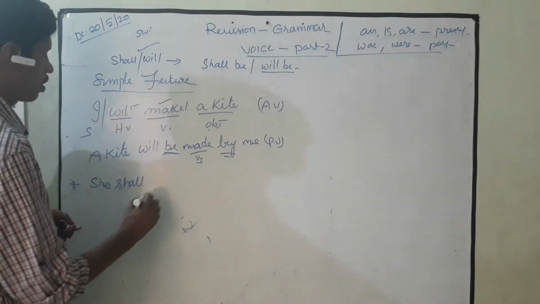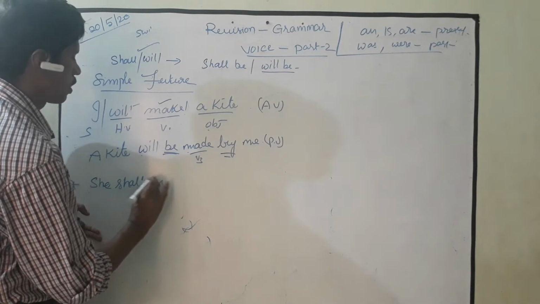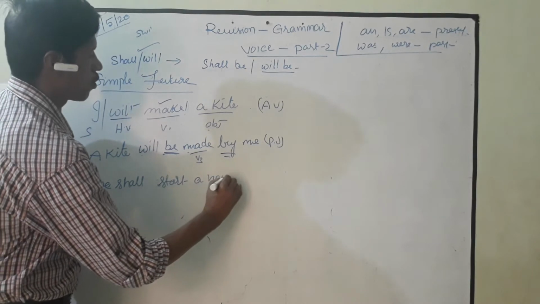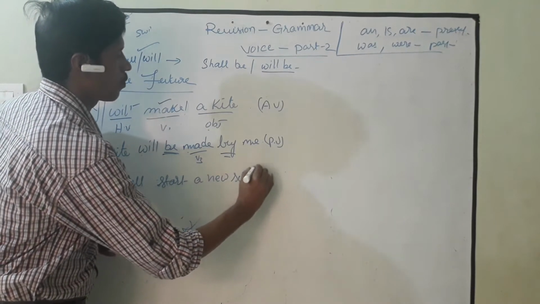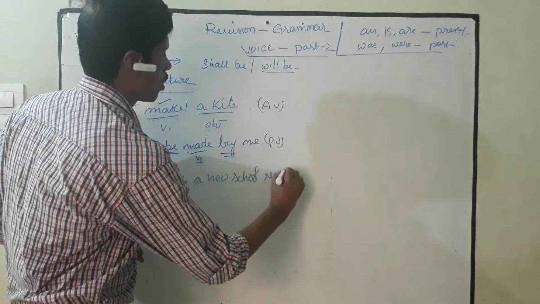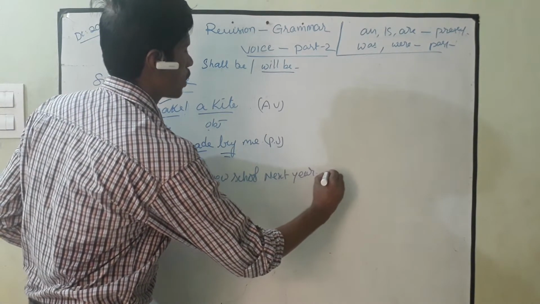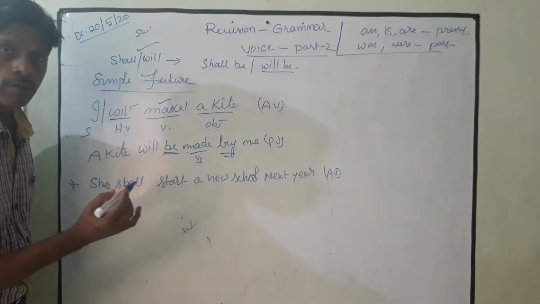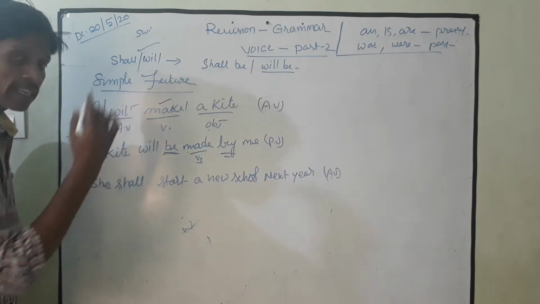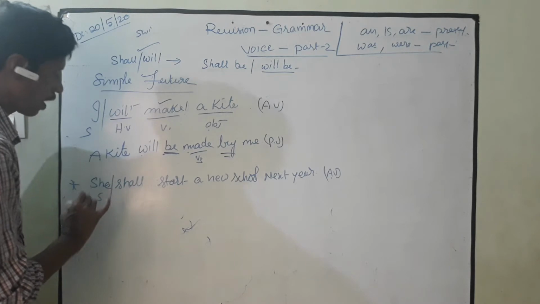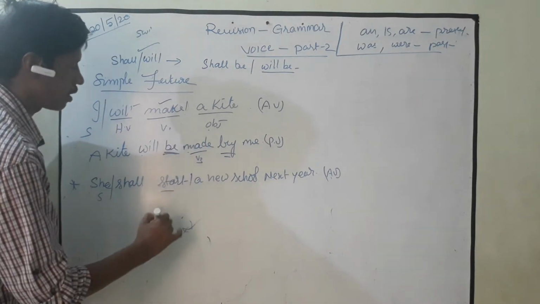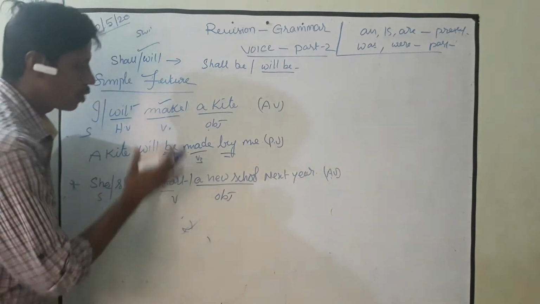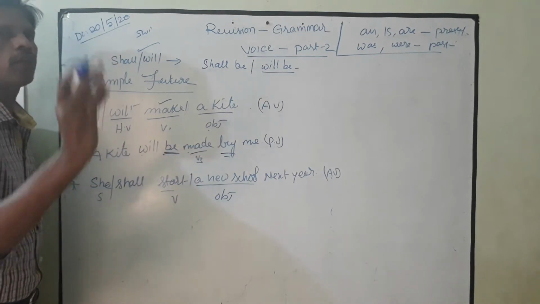She shall start a new school next year. This is active voice. See, again, we don't forget our rules. Divide the sentence into 3. Subject, find out the subject. Verb, start here, verb. And a new school, it is an object, right? When you divide the sentence into 3, automatically you are able to write.